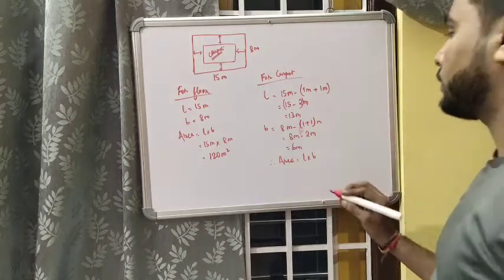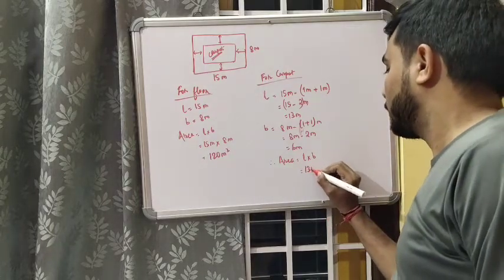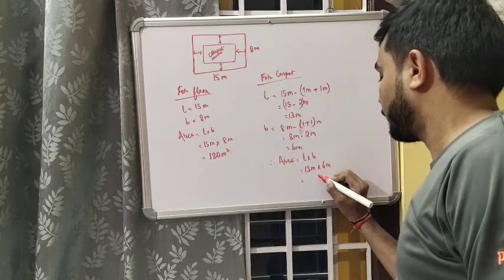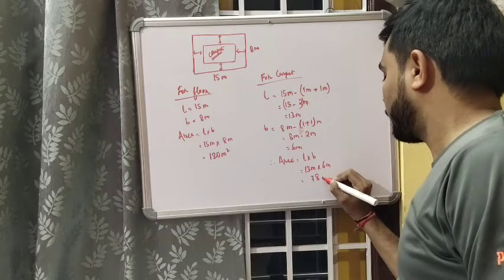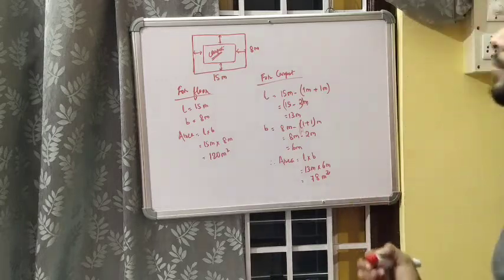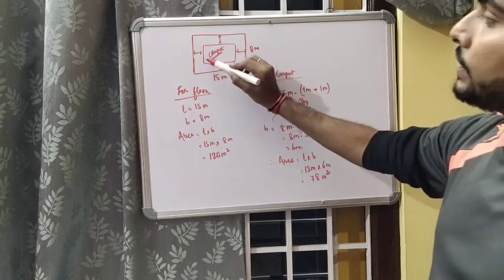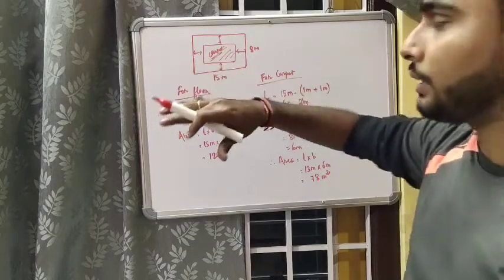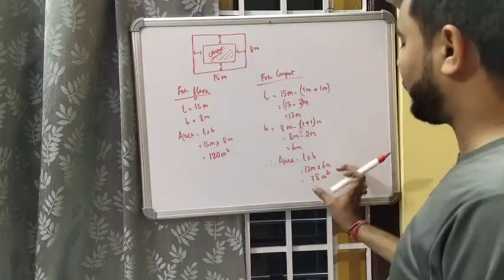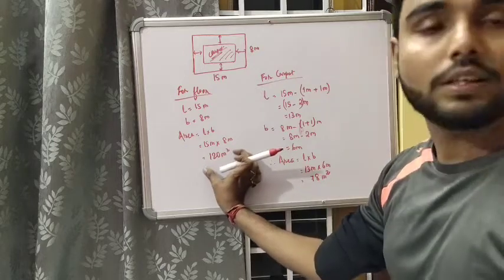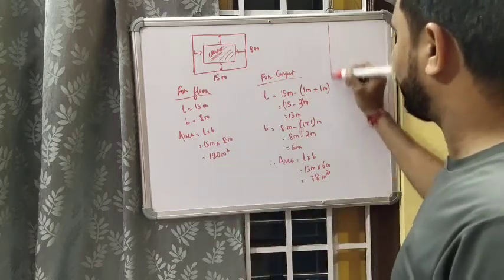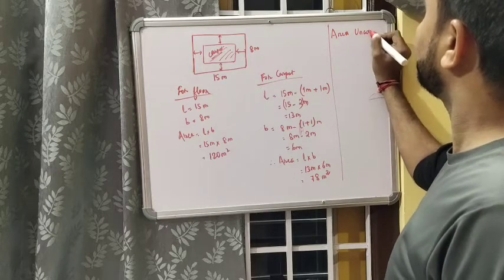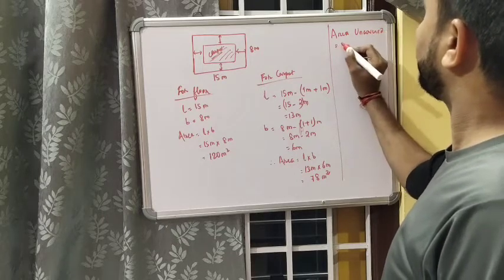Area of the carpet is equal to length into breadth. Length is 13, breadth is 6, so here 78 meters square. Now this is the area where we have laid the carpet. That means the carpet has covered 78 meters square out of this 120 meters square. So we can find the area which is uncovered.